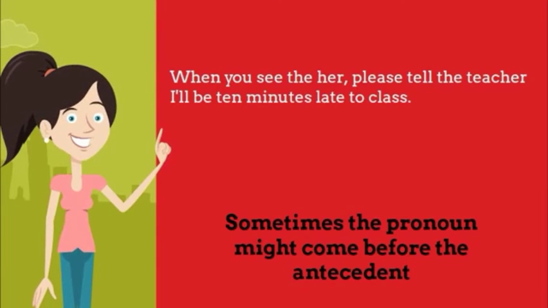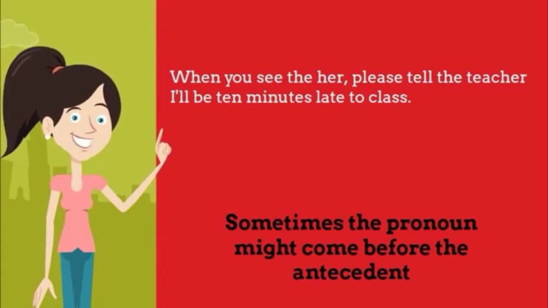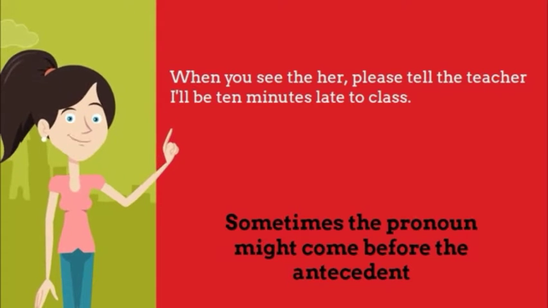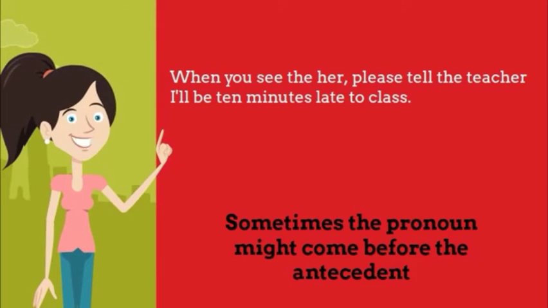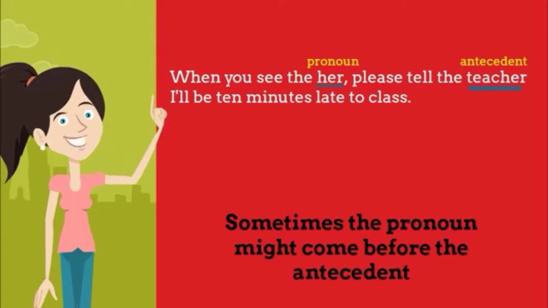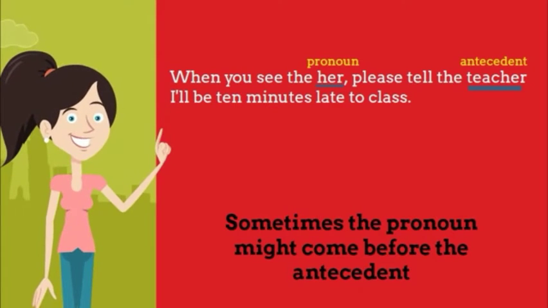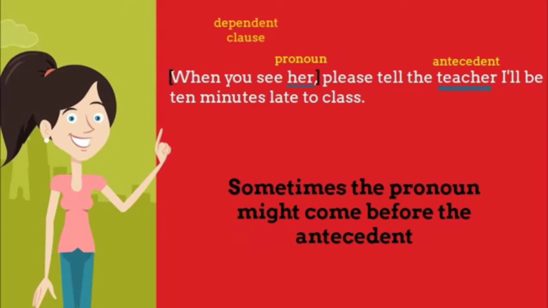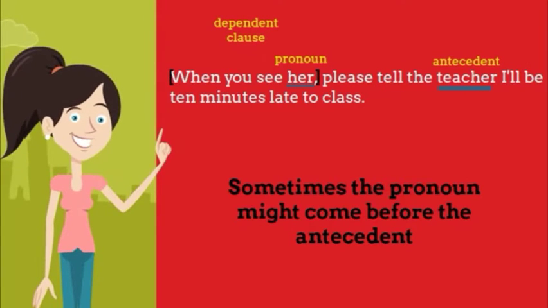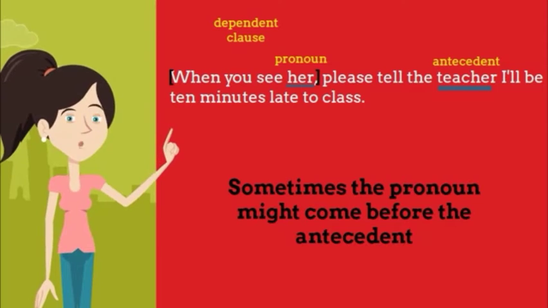Let's look at this example. When you see her, please tell the teacher I'll be 10 minutes late to class. The antecedent is still teacher, even though it comes after its pronoun. Notice how the sentence begins with a dependent clause, so that puts the pronoun before the antecedent.